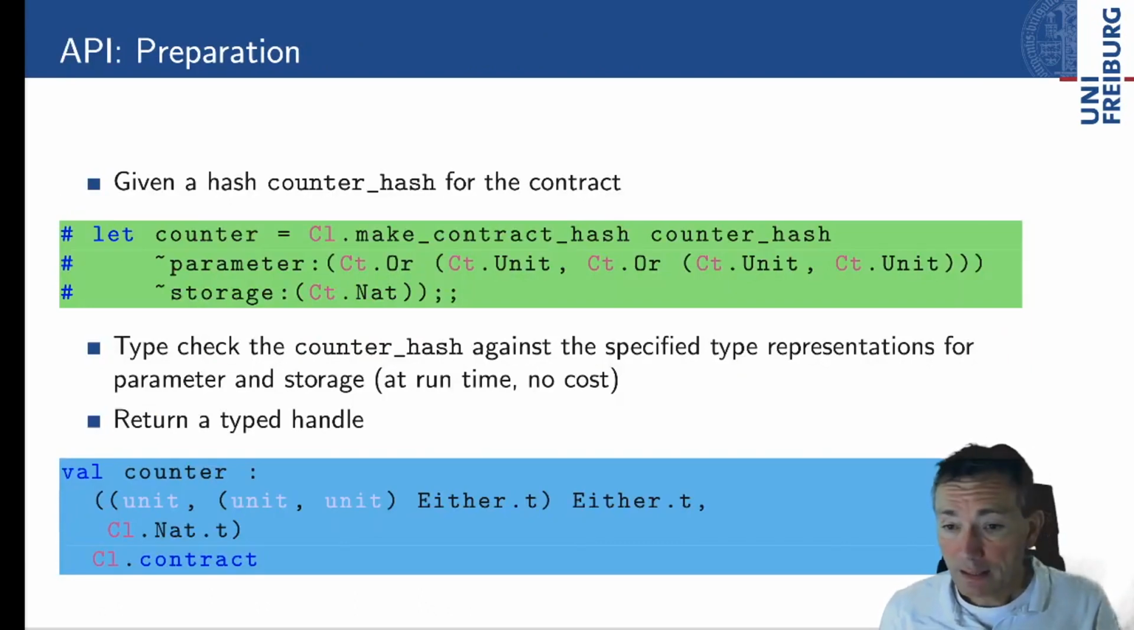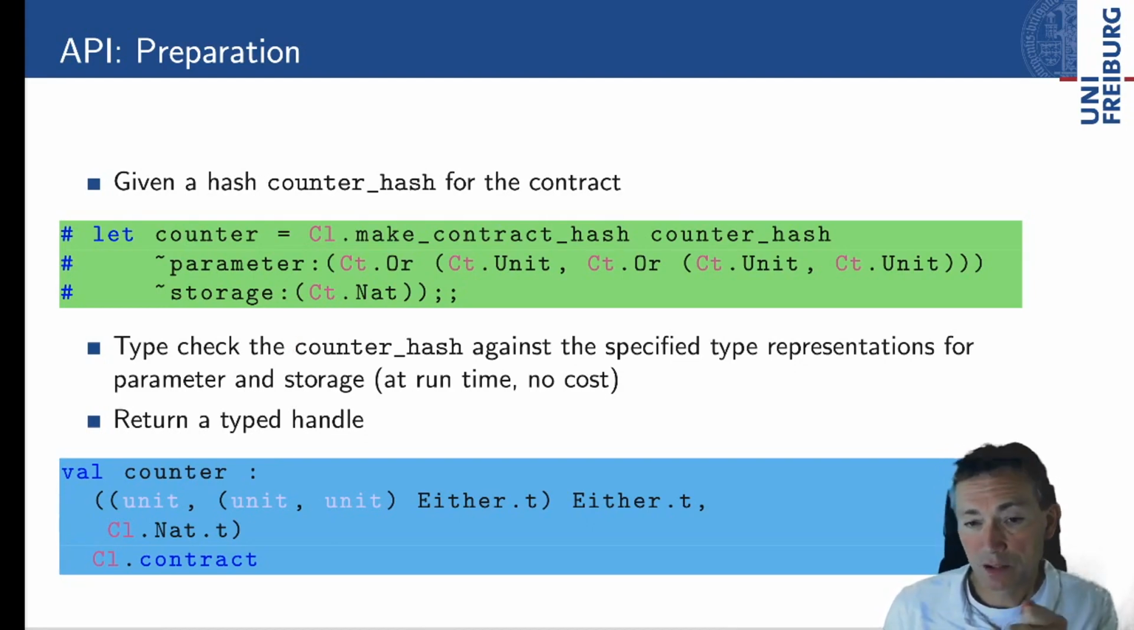So concretely, what are we doing? A contract is typically, after it's deployed, given by a hash. Our library provides a function make contract from hash that takes such a contract hash, along with a representation of the type of the parameter and a representation of the type of the storage. What happens at runtime is that our API checks: does this contract exist?